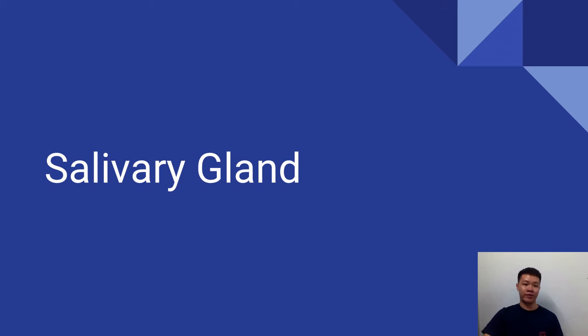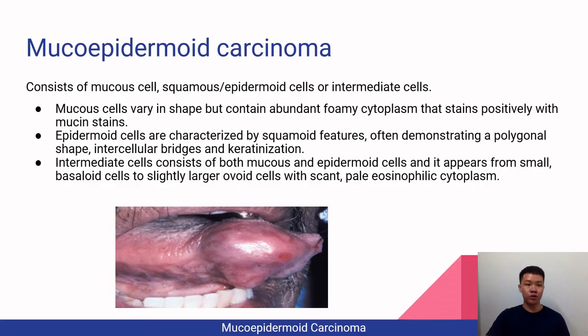So let's move on with the salivary gland malignancy. The first salivary gland malignancy is mucoepidermoid carcinoma. It consists of mucous cells, squamous or epidermoid cells, or intermediate cells. Mucous cells vary in shape but contain abundant foamy cytoplasm that stains positively with mucin stain. Epidermoid cells are characterized by squamoid features, often demonstrating a polygonal shape, intercellular bridges, and keratinization, while the intermediate cells consist of both mucous and epidermoid cells, and they appear from small basaloid cells to slightly larger ovoid cells with